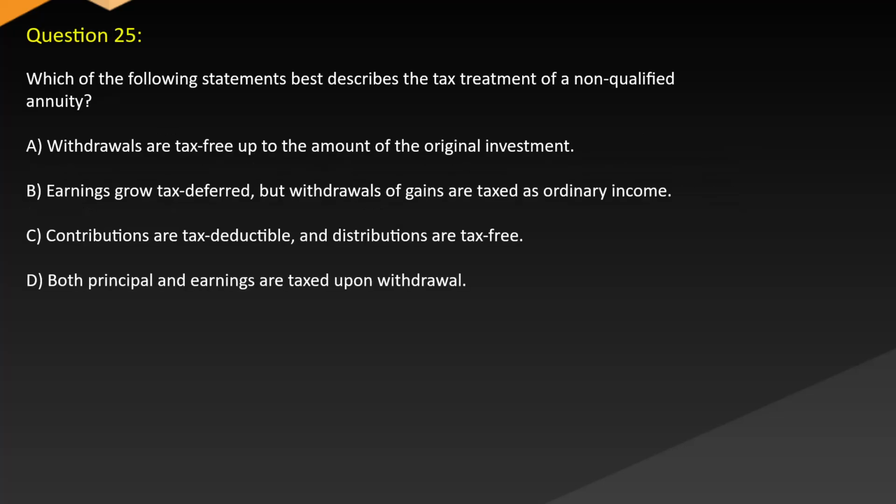Question 25. Which of the following statements best describes the tax treatment of a non-qualified annuity? A. Withdrawals are tax-free up to the amount of the original investment. B. Earnings grow tax-deferred, but withdrawals or gains are taxed as ordinary income. C. Contributions are tax-deductible and distributions are tax-free. D. Both principal and earnings are taxed upon withdrawal.